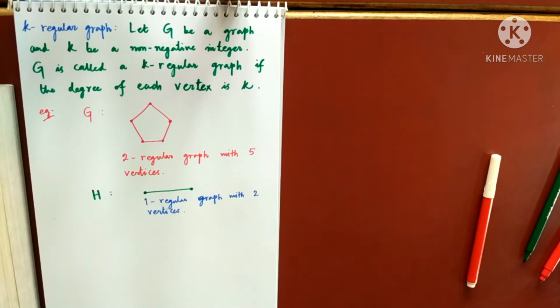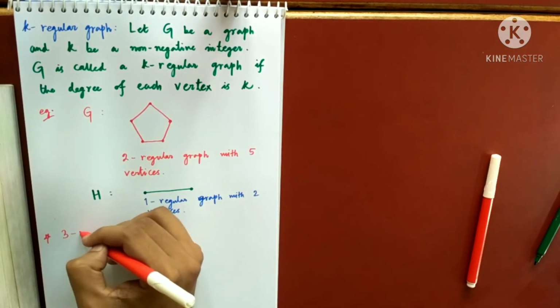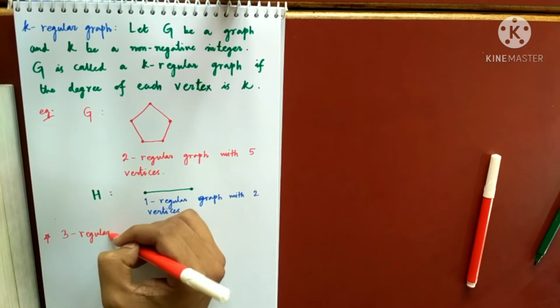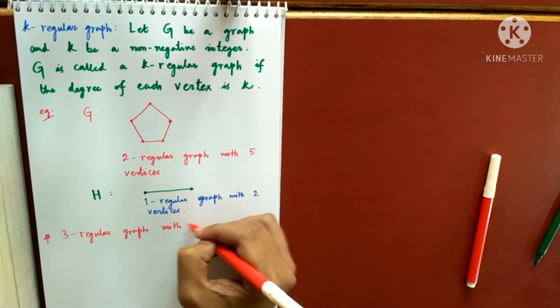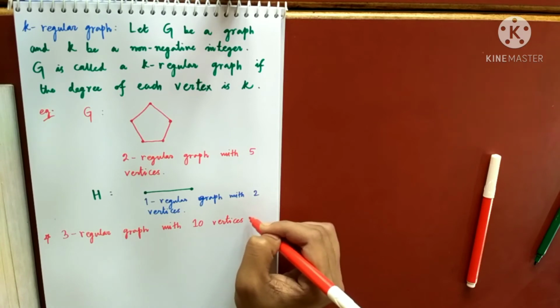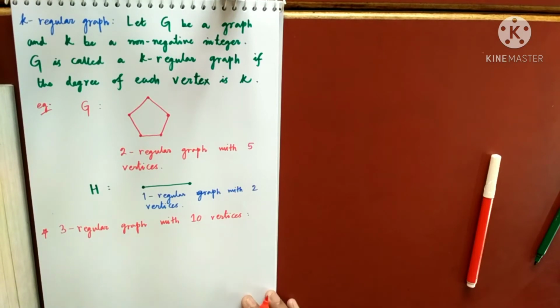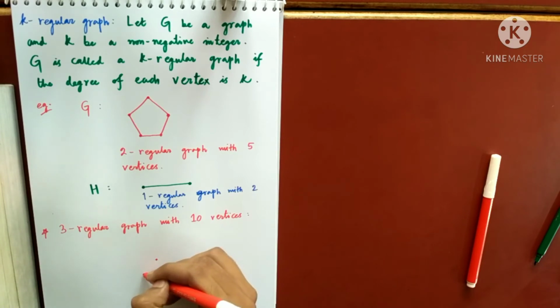Now I'll give you an example of a 3 regular graph having 10 vertices. This is an important one. And this graph has a special name, which I'll give after some time. Let me draw the picture first. I have 1, 2, 3, 4, 5.